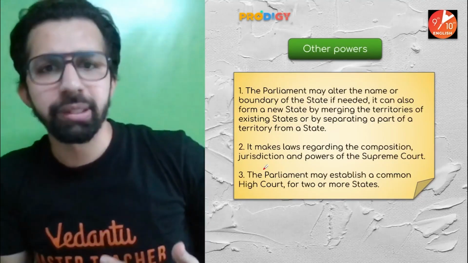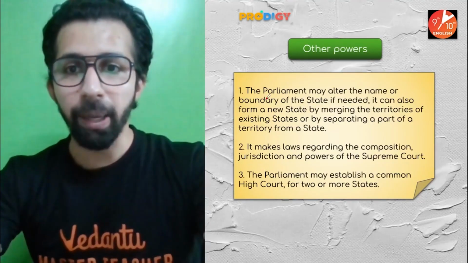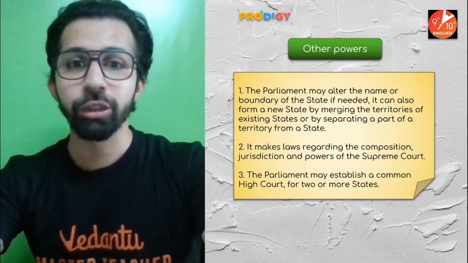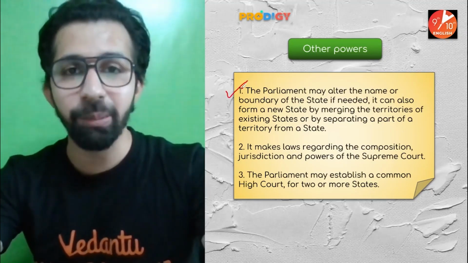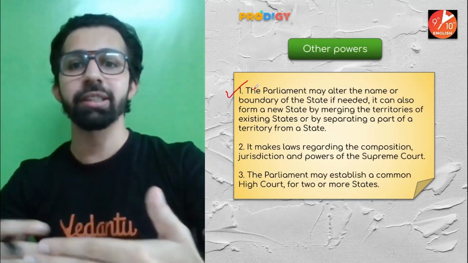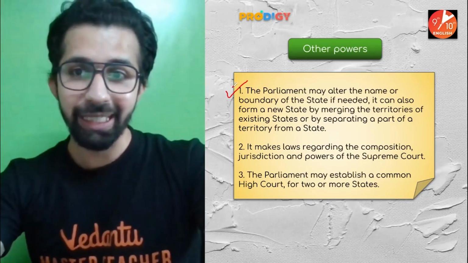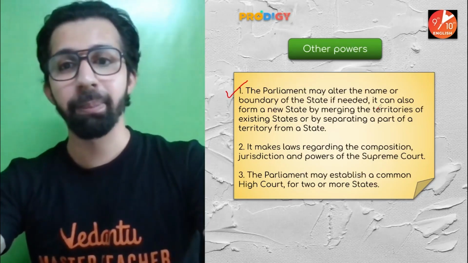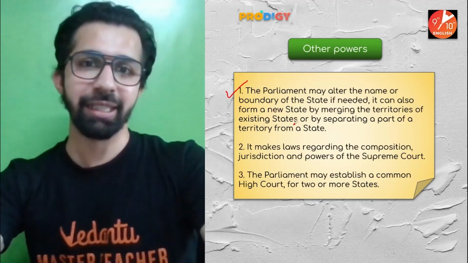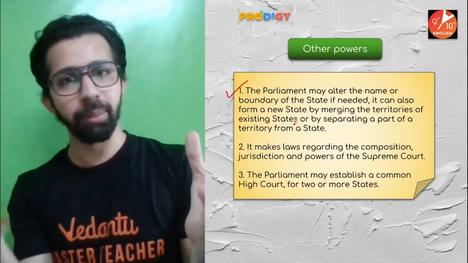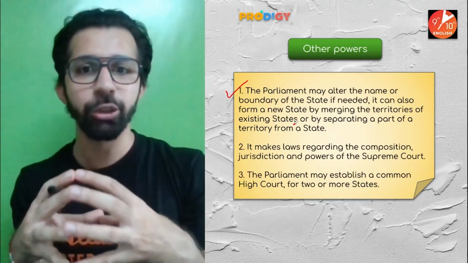What are some other powers they have? Like the Parliament may alter the name or boundary of the state if needed. So they can change the name or they can even change the borders of the state if needed. It can also form a new state by merging the territories of existing states. Like if you remember Union Territory Dadra and Nagar Haveli, Daman and Diu, now they are a single union territory.